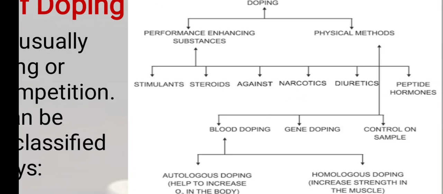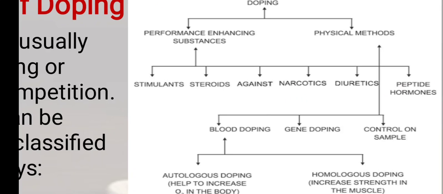The performance enhancing substances which are taken to dope are stimulants, steroids, agonist, that is narcotics, diuretics, and peptide hormones. Whereas for the physical method, there are three different methods: blood doping, gene doping, and control on sample.